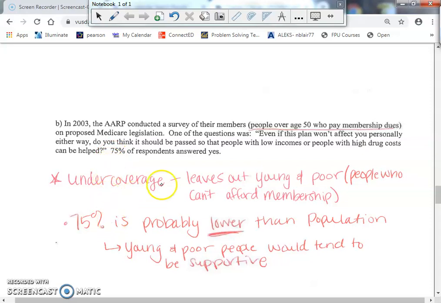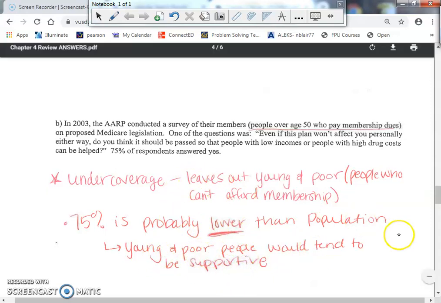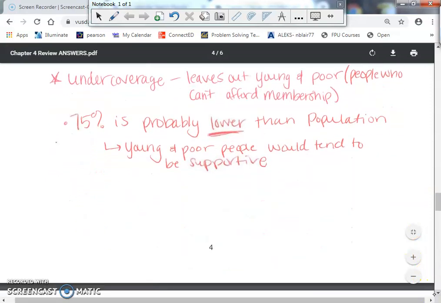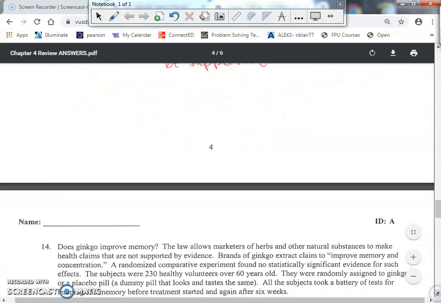However, if you do say higher because you think that older people are going to have more medications, so of course they're going to want to help, I can see where you would say higher with that reasoning. So if you have a reasoning that supports the higher, I would probably accept it. But in terms of the answer key, we're going to say lower because young and poor people would tend to be supportive, but we left them out of the sample. So that's what I'm going to say for that one. Feel free to text me if you have questions on Remind regarding that question.